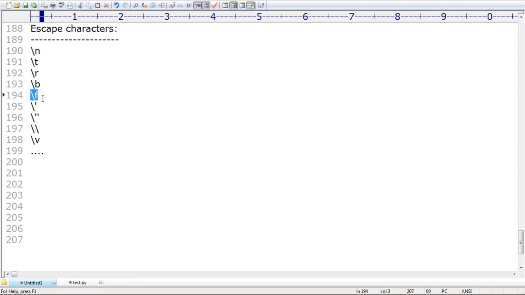But I'm sure, sir, being a programmer, we are never going to use these things. Don't worry about that. Most of the time we never use them. But backslash n is very common, and backslash t is also sometimes very common, sir.